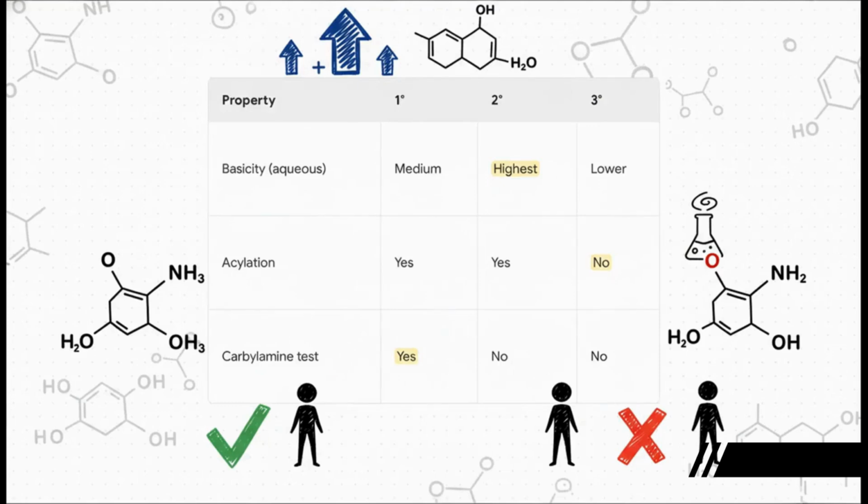So let's wrap all of that up in this perfect little summary table. Go ahead, take a screenshot of this right now. This is your high-yield revision gold. In water, basicity: secondary is the highest. Acylation, it's a yes for primary and secondary, but a big no for tertiary. And the carbylamine test, a definite yes for primary and a hard no for secondary and tertiary. This is everything you need.